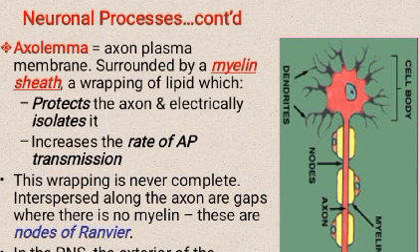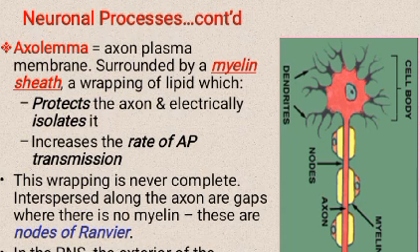Neuronal process, the axolemma: the axon plasma membrane is surrounded by a myelin sheath, a wrapping of lipid which protects the axon and electrically isolates it. It increases the rate of action potential transmission. This wrapping is never complete.